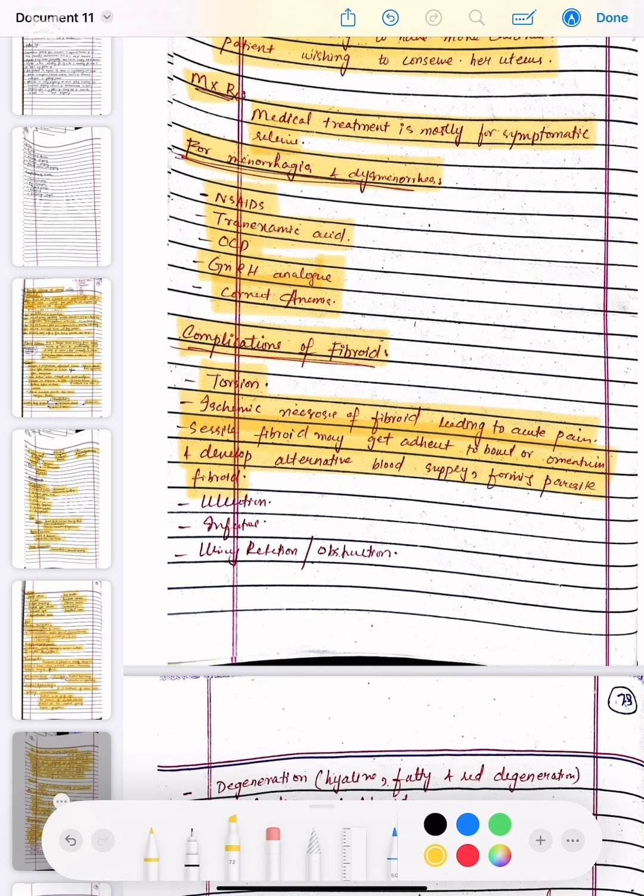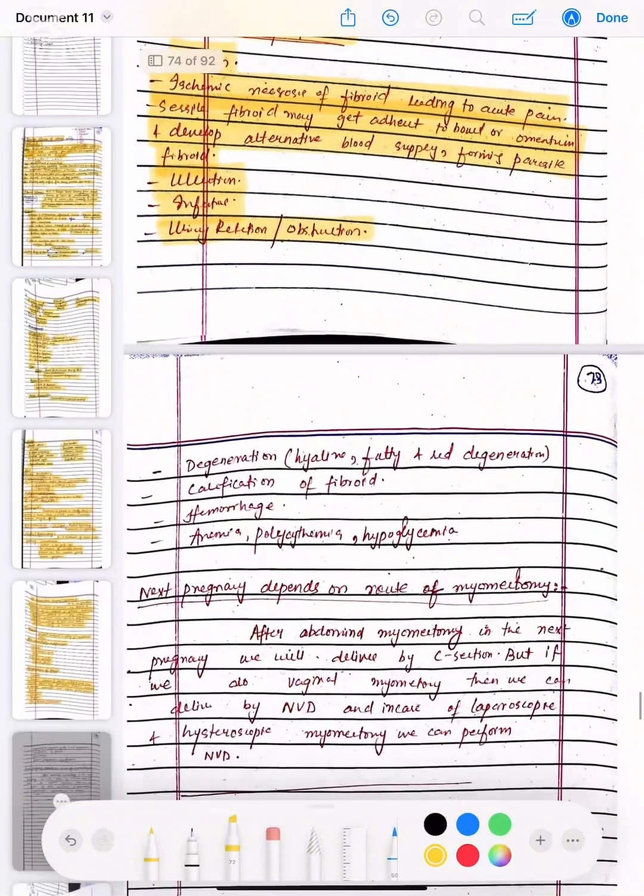Then ulceration, infertility, and urinary retention or obstruction are the complications of fibroid. Degeneration, that is fatty and red cell degeneration, calcification of the fibroid, hemorrhage, anemia, polycythemia, and hypoglycemia.